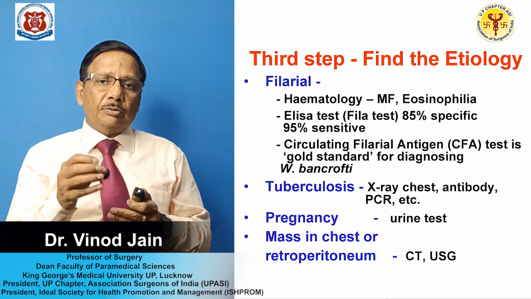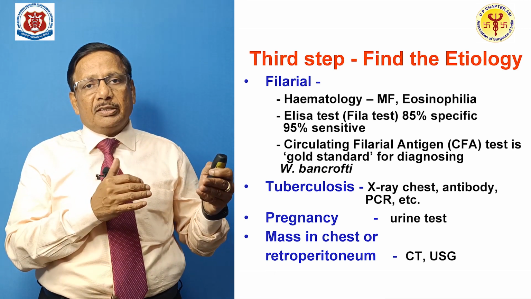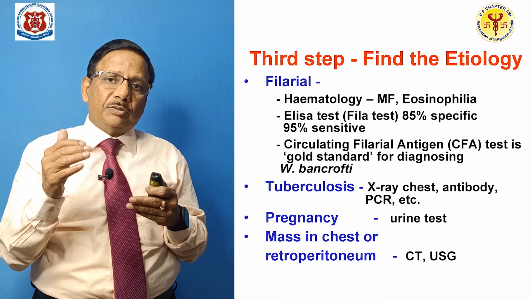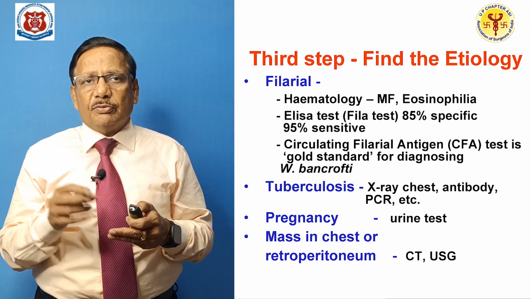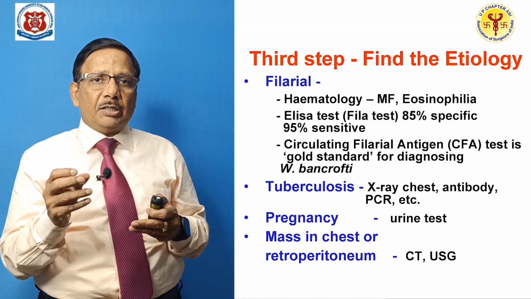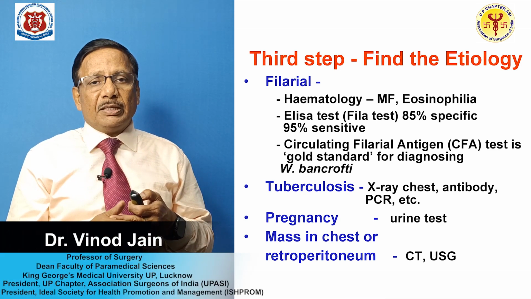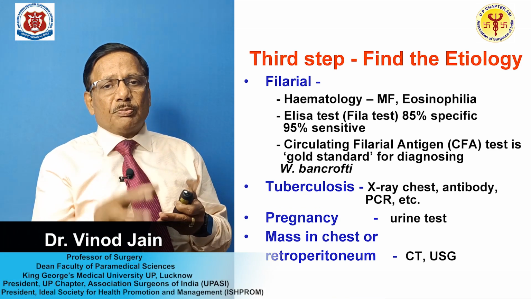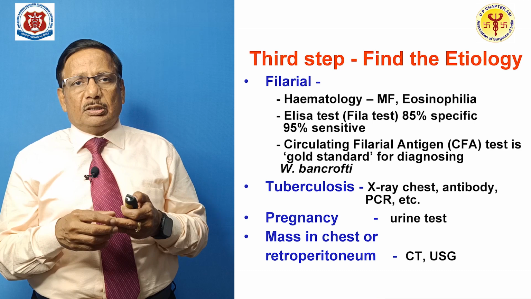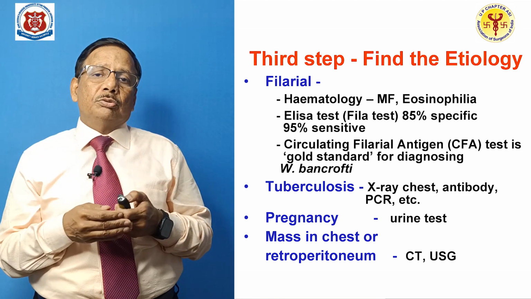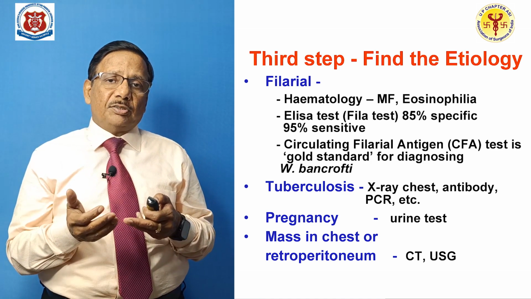So you can and you should do that whenever you are differentiating filarial versus non-filarial chyluria. After you have done those tests, especially in India, you have to look for tuberculosis. For this you need to do a chest X-ray, antibody tests, PCR, the whole battery of tests to prove tuberculosis. For pregnancy, of course, the urine test, if the uterus is pressing over the lymphatic system. There could be some mass in the abdomen or chest, for which you need to do ultrasound or CT scan, either plain or contrast-enhanced.